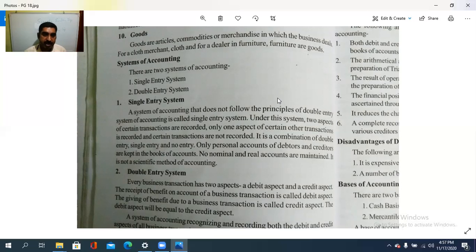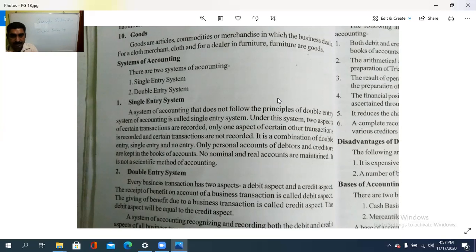So, I think for the commerce graduate, this commerce stream students, it is very easy, but the others also need to know. Because sometimes always asking the question is, what is a double entry system? So we will see what is a single entry and what is a double entry. So single entry system, a system of accounting that does not follow the principle of double entry. Appo endana double entry ennu arthikka? Double entry principle follow cheyyatha systemത്തിനെയാണ് single entry system of accounting ennu parayunnu.